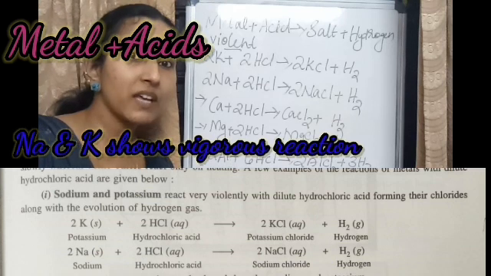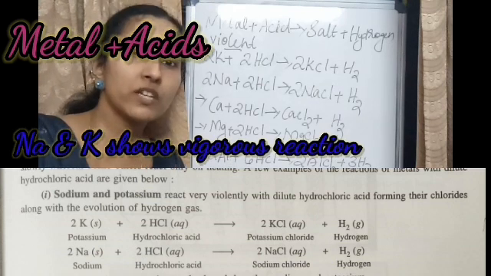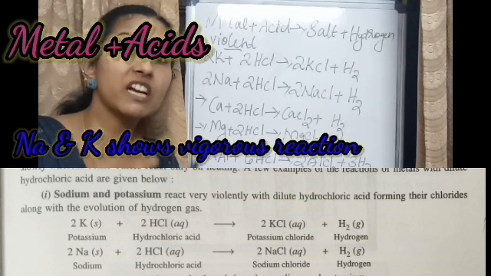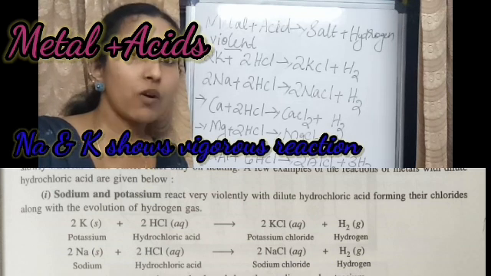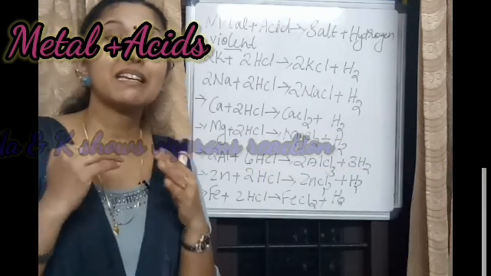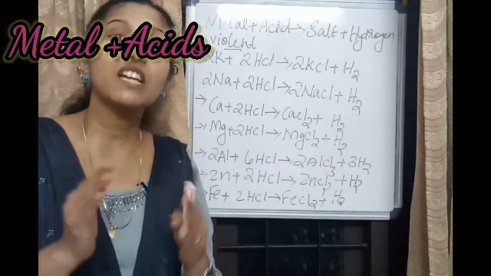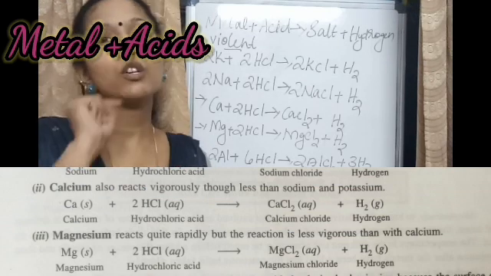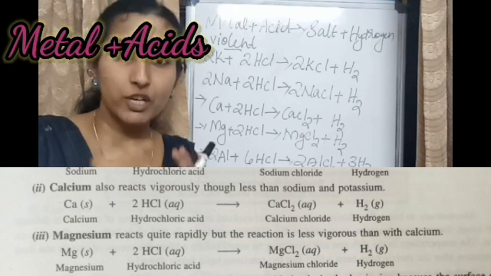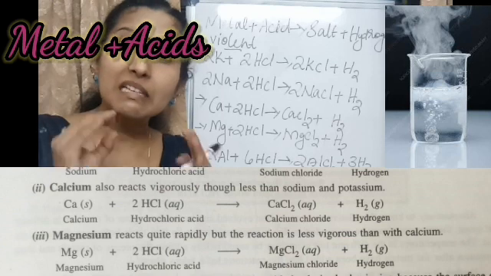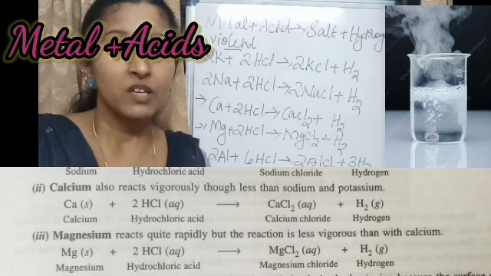So the metals like sodium and potassium vigorously react with hydrochloric acid, or any acid, to form their salt and hydrogen gas. Okay, then the metal calcium also shows a vigorous reaction with the acid, but it is less violent than the sodium and potassium reactions.